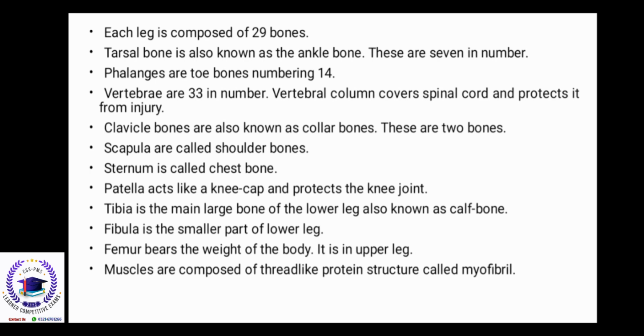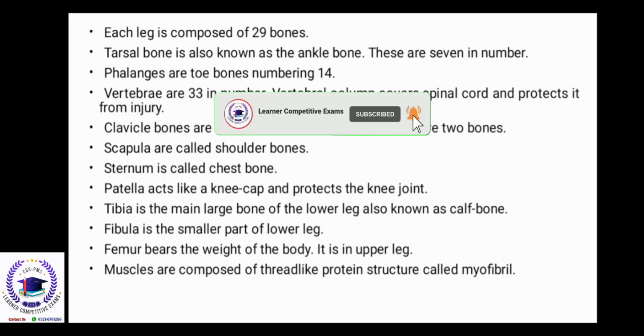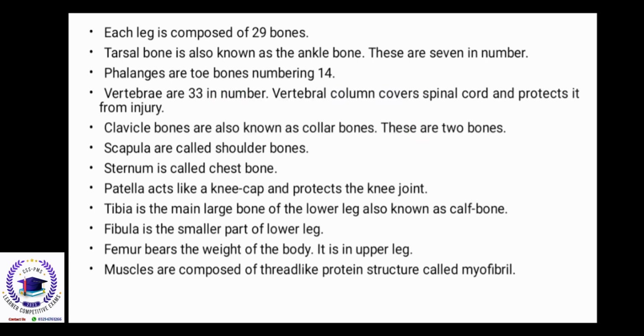Clavicle bones are also known as collarbones. These are 2 bones. Scapula are called shoulder bones. Sternum is called the chest bone. Patella acts like a kneecap and protects the knee joint. Tibia is the main large bone of the lower leg, also known as the calf bone. Fibula is the smaller part of the lower leg. Femur bears the weight of the body. It is in the upper leg.